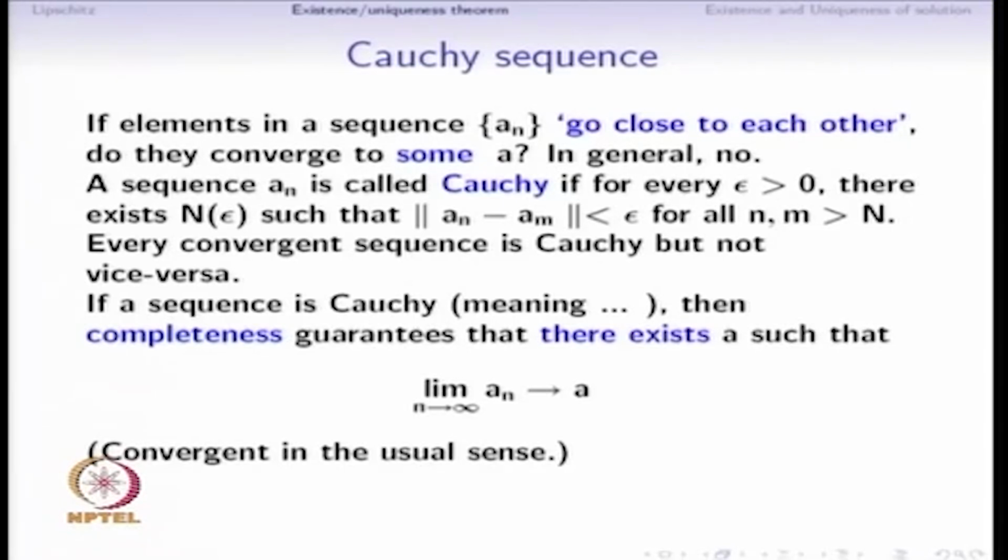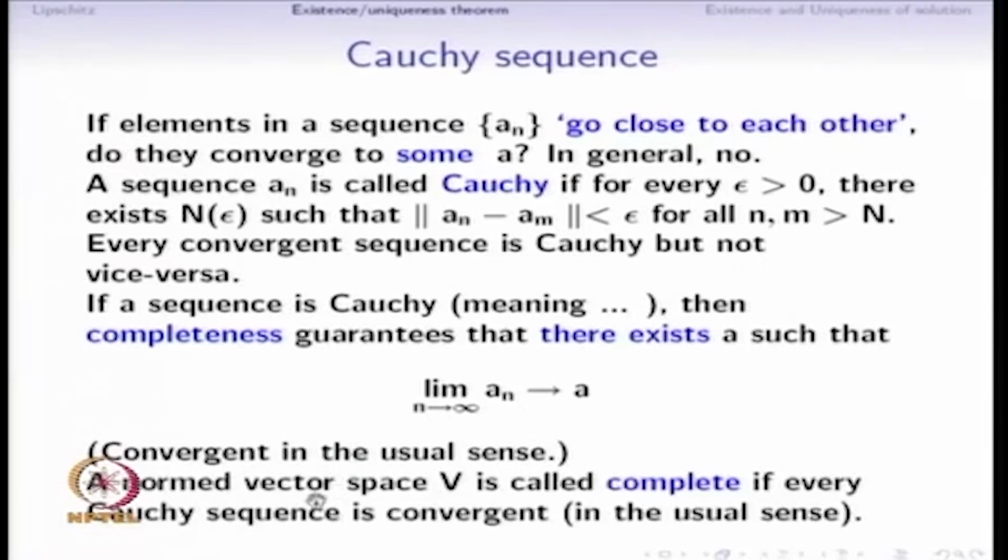If a sequence is Cauchy, then completeness would guarantee that there exists a number a such that a_n converges to a, and this latter convergence is what we will say is convergent in the usual sense. This is what we will use for the definition of completeness of a normed vector space. A normed vector space V is called complete if every Cauchy sequence is convergent, convergent in the sense of this limit.